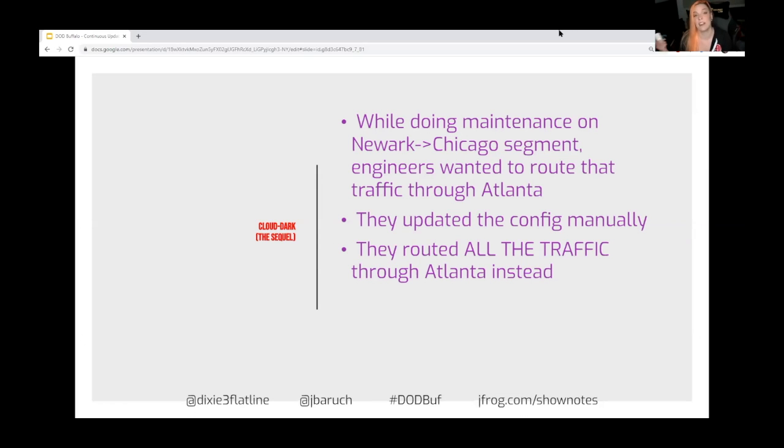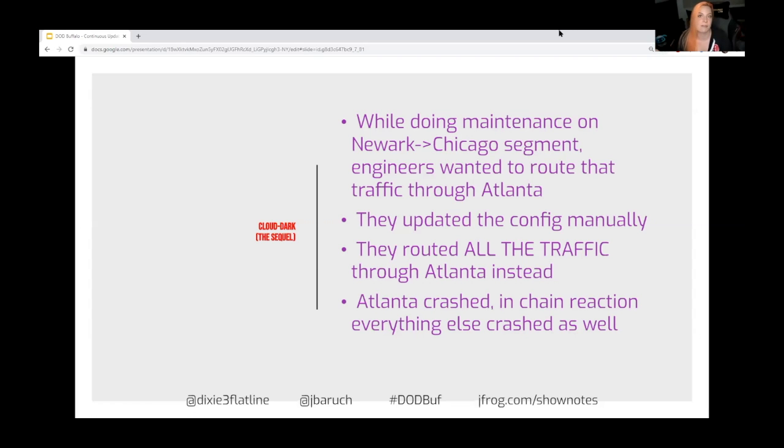So obviously Atlanta crashed, which caused a chain reaction, and we once again saw an affected region of Earth from Cloudflare. Y'all, Cloudflare, thank you for the content.